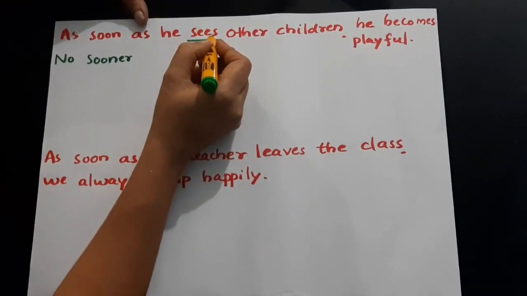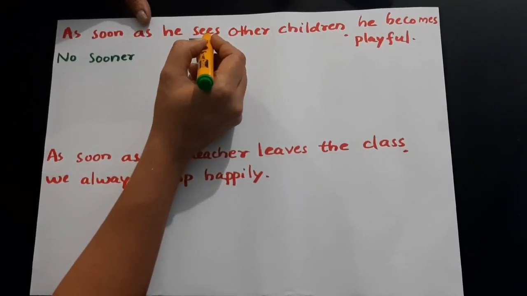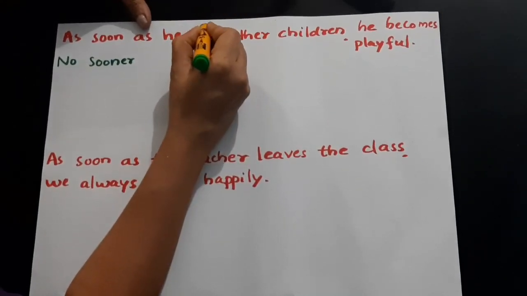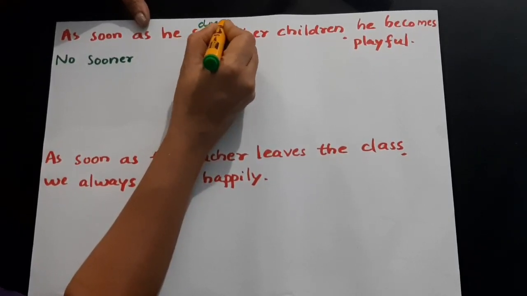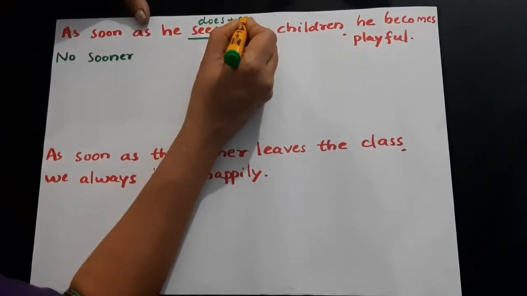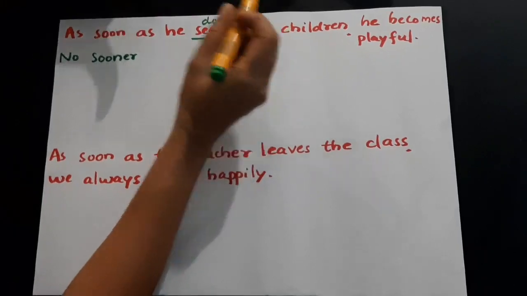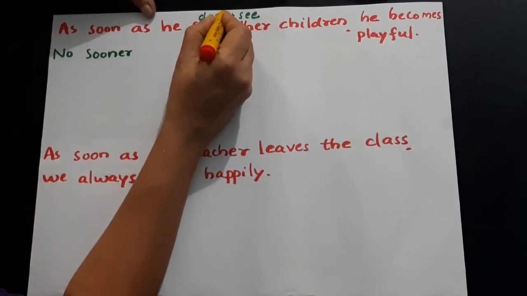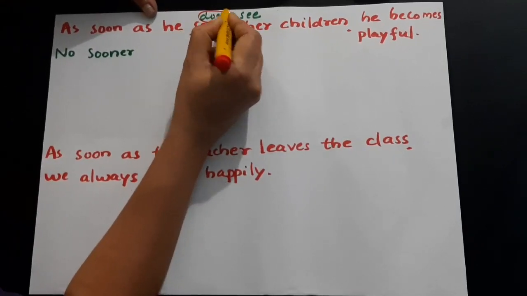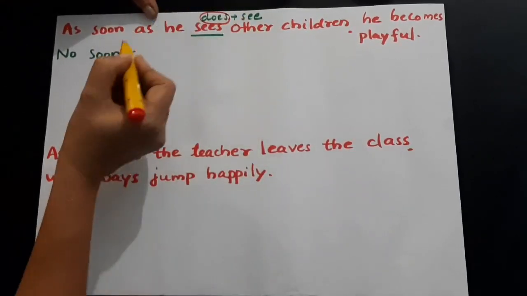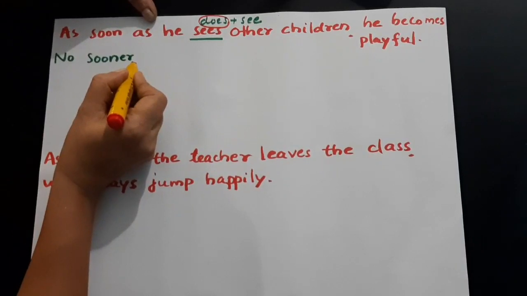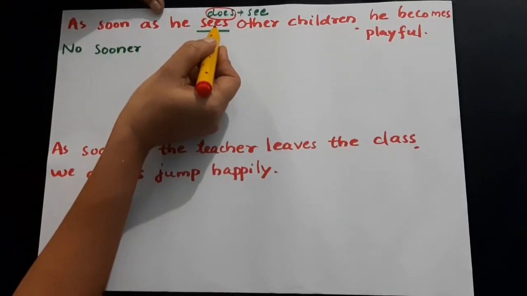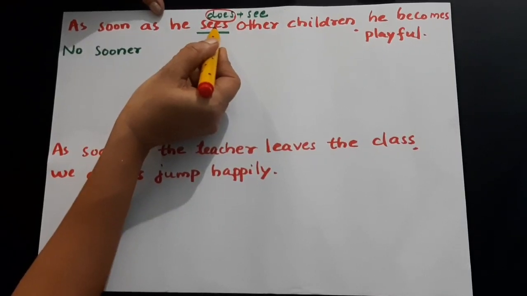If the verb is in the present form, just split it. Sees means, when you split it, you'll get does plus see. And you got the auxiliary does here. That only can be used here instead of had, because here the verb is in the present form.